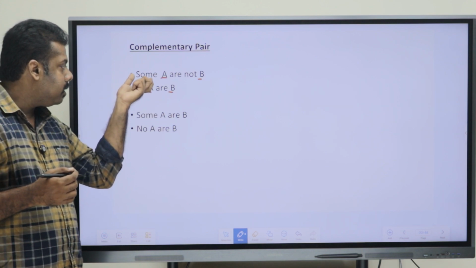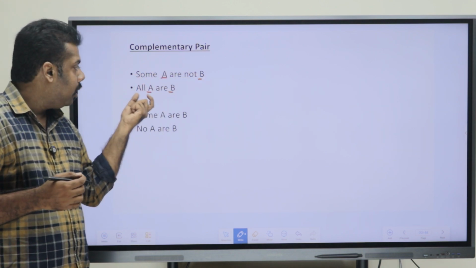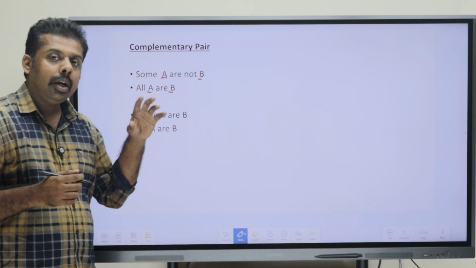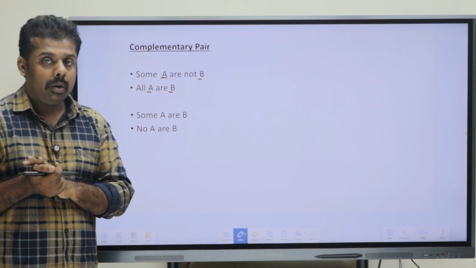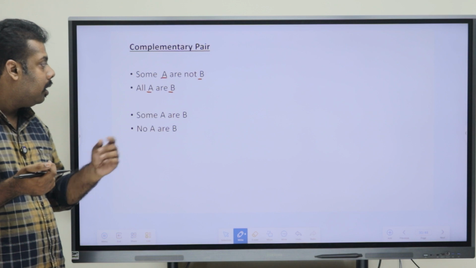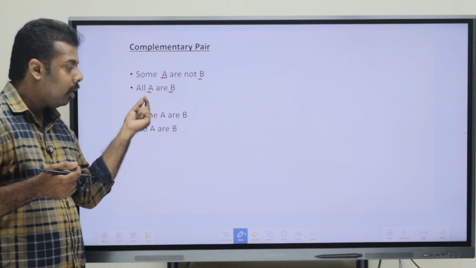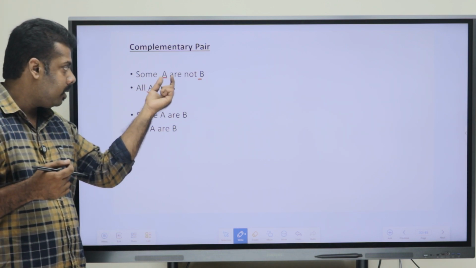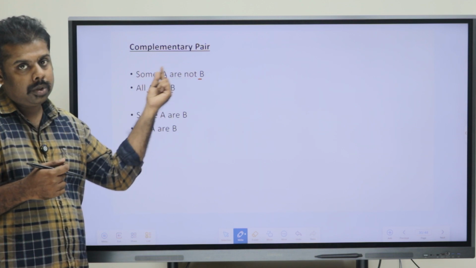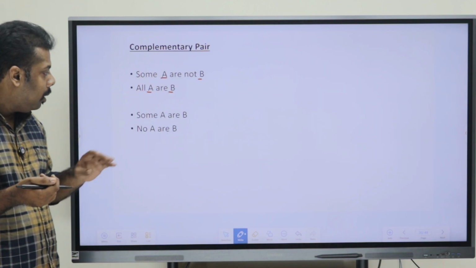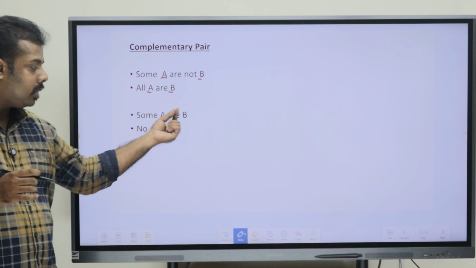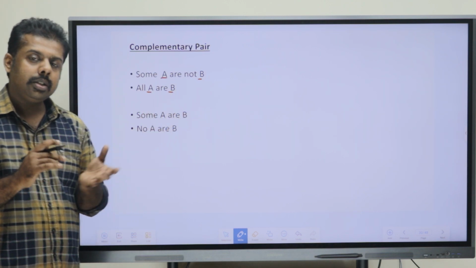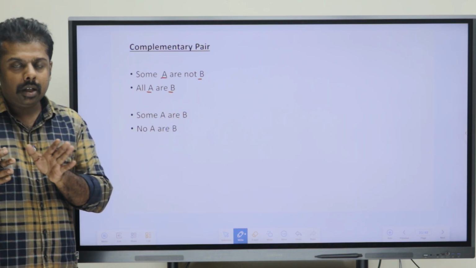So, here I can't say that if some A are not B and all B are A, that case will be an either-or case. That is an important point: in case of some not and all, the elements' positions have to be the same in both the cases. But in the case of some and no, if the positions of the elements change, that does not affect our answer.